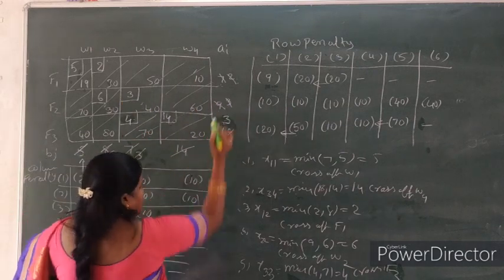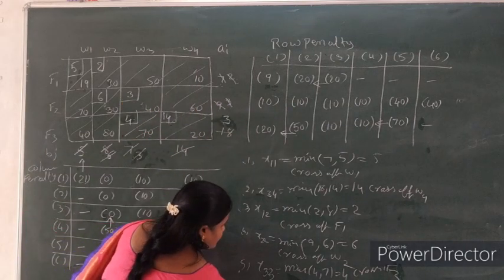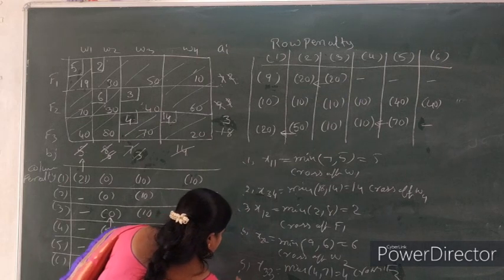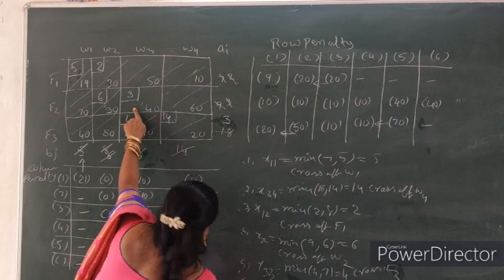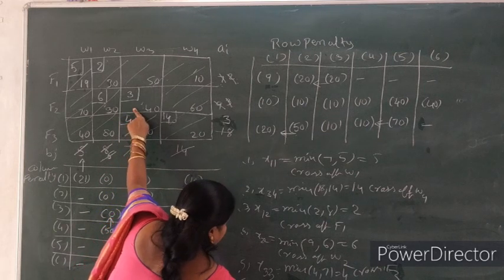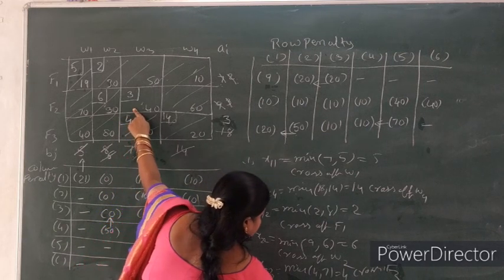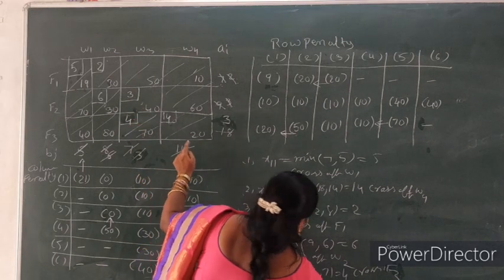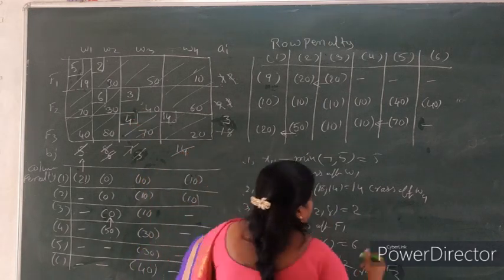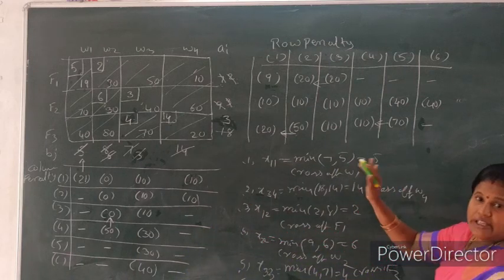Cross off. Now cross off sixth one. So second row, third column, minimum of 3, 3. So 3, cross off factory 2 and warehouse 3. Now we write the table here.